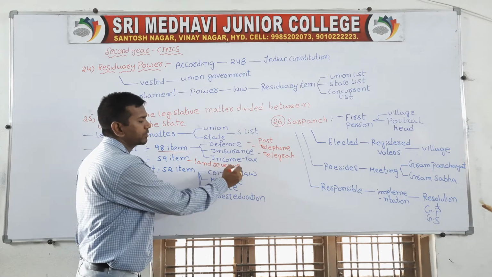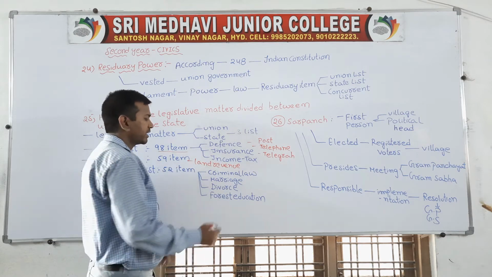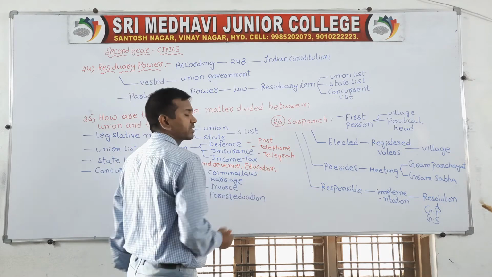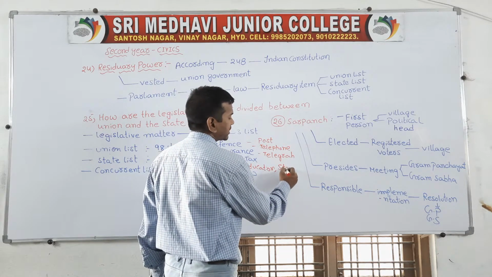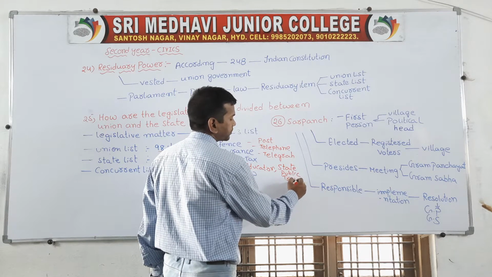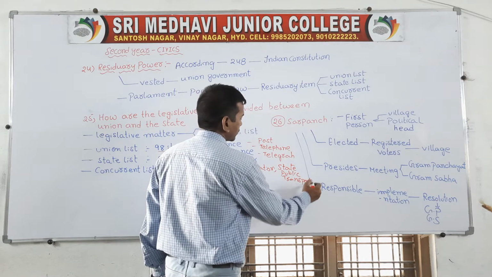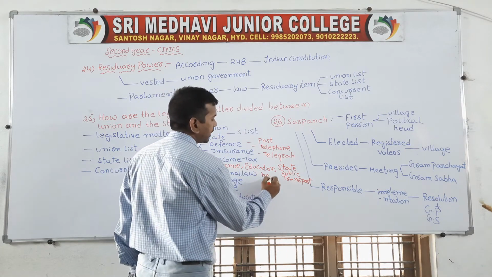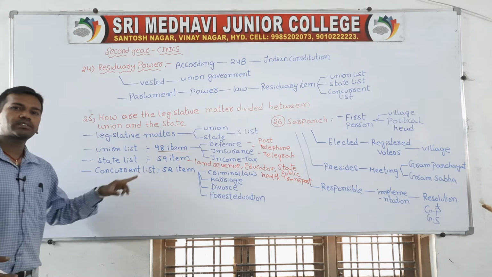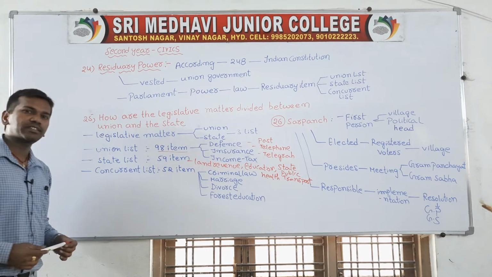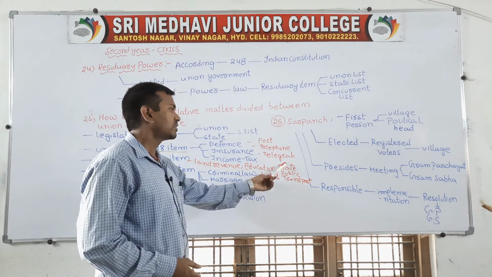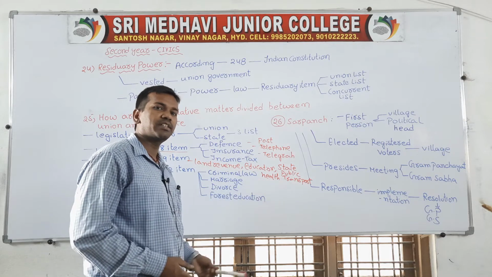Whenever the state government has the right to impose tax regarding lands, the right to make laws regarding education, regarding state public transport like bus facilities, and regarding health, all these come under the state list. The state government enjoys the power whenever the power to enact laws is vested under the control of the state government. In the state list, we can find land revenue, education, state public transport facilities, health facilities, etc.